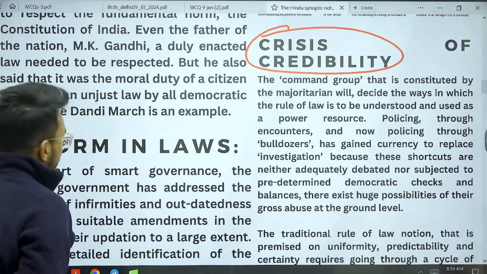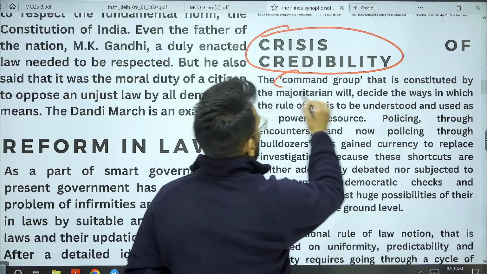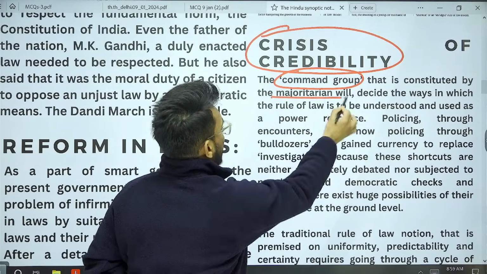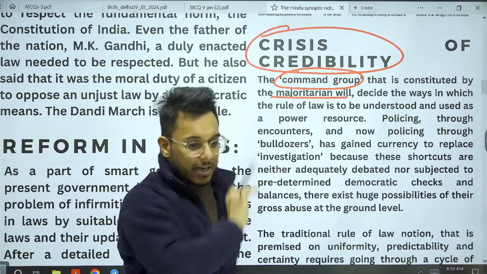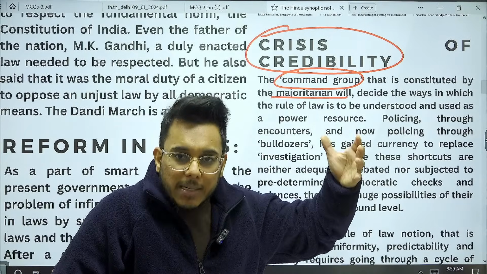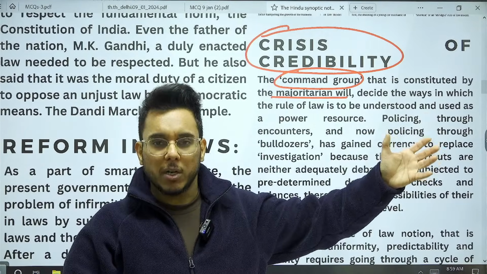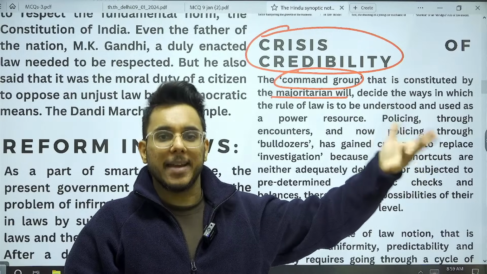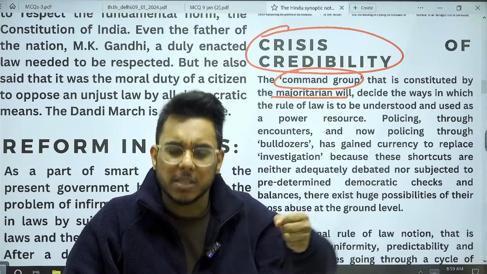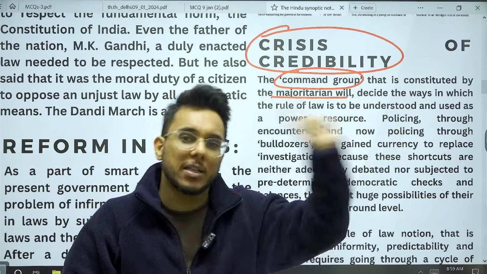Now, it has often been seen that the command group, now what is the command group? The command group is constituted by the majoritarian will. Understand this thing. Often we hear that public sentiments against a particular group or a particular person become negative. And as public sentiment becomes negative, the police respond and do what the public expects.